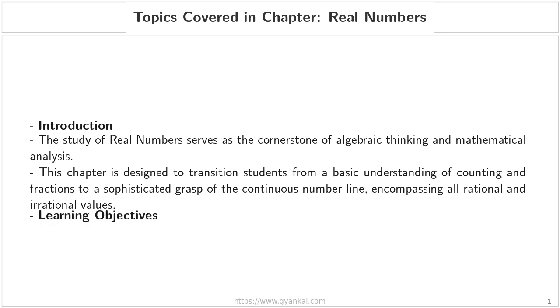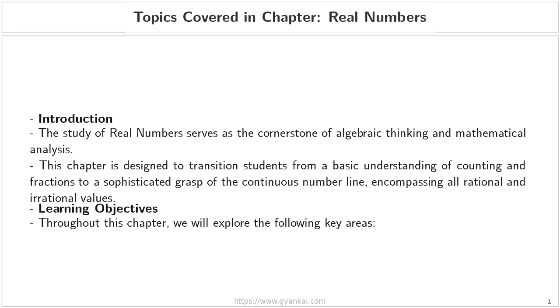To guide our study, we have three primary learning objectives. First, we will establish the foundational concepts by exploring the hierarchy of the number system, learning to clearly distinguish between natural numbers, whole numbers, integers, rational numbers, and irrational numbers.